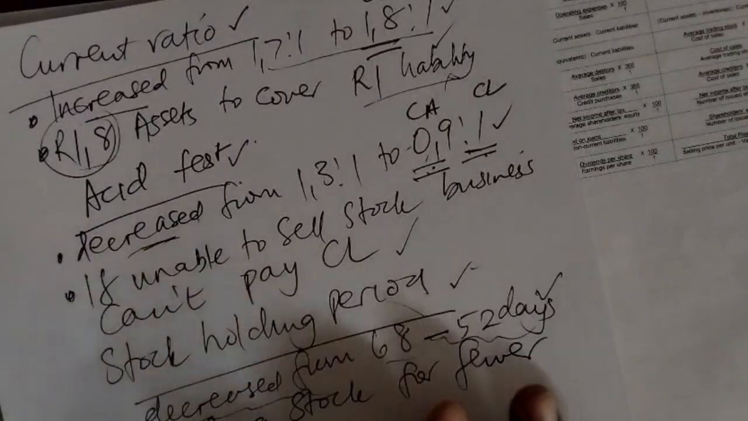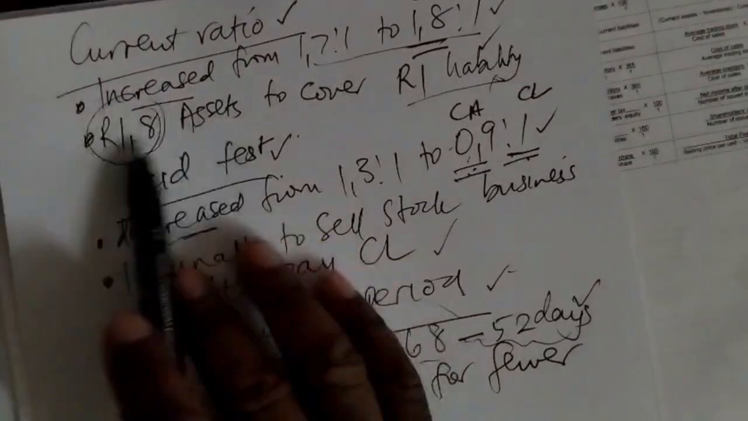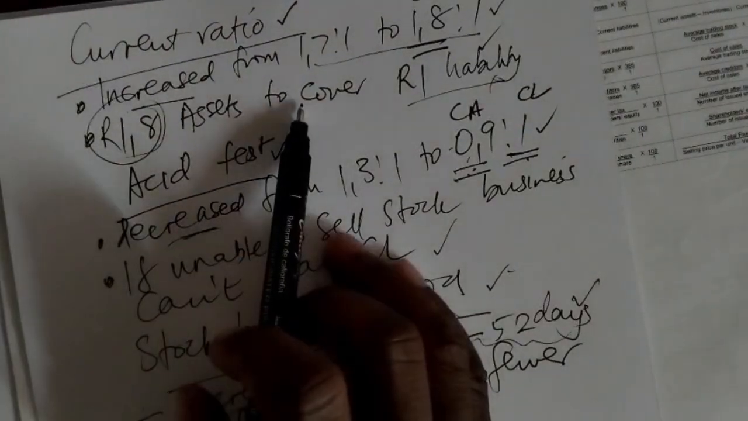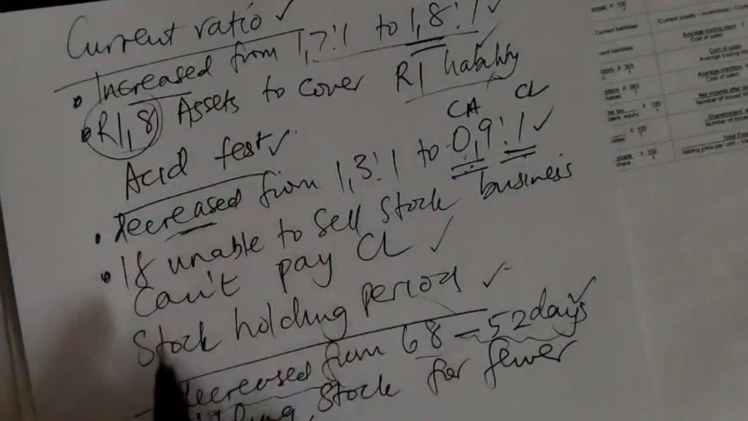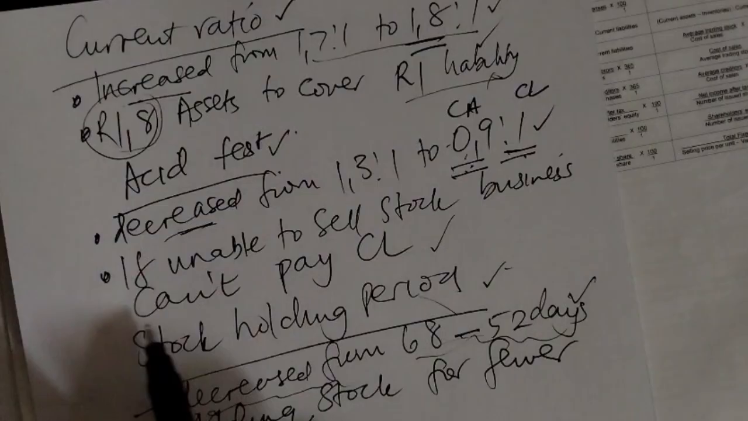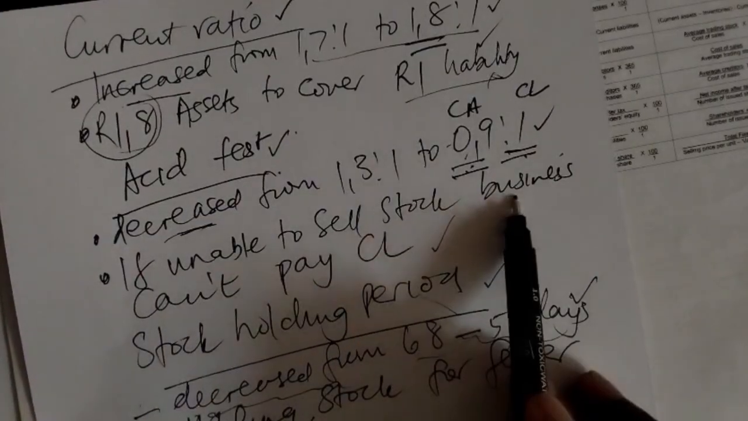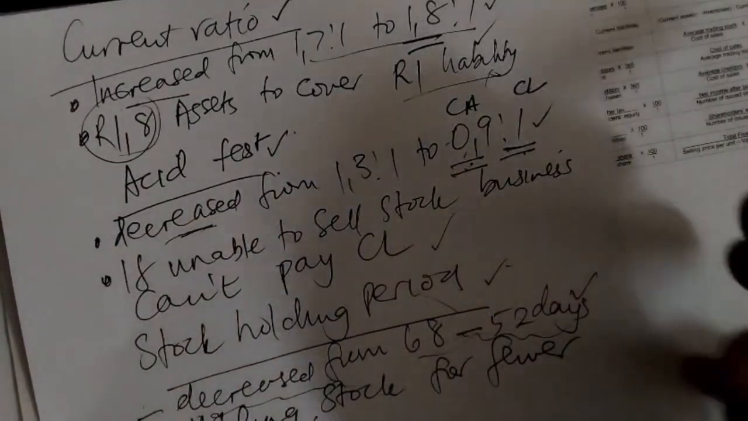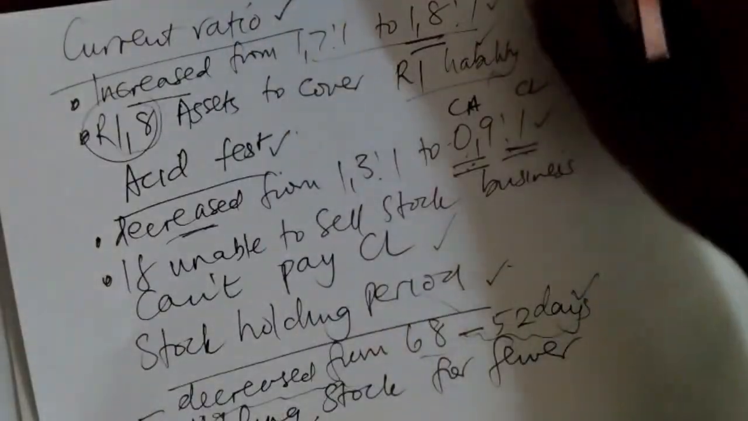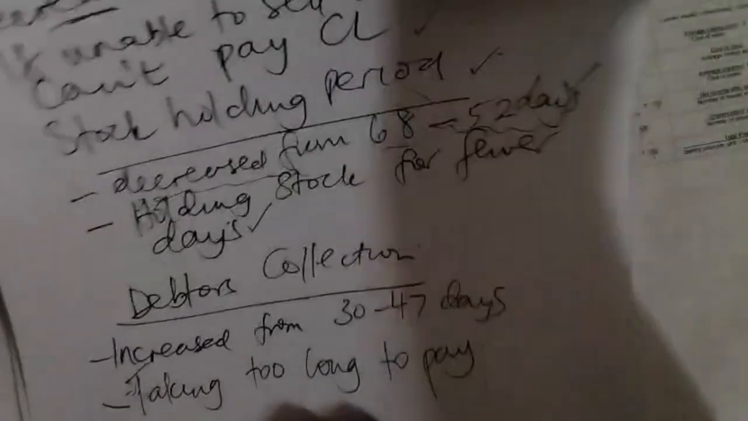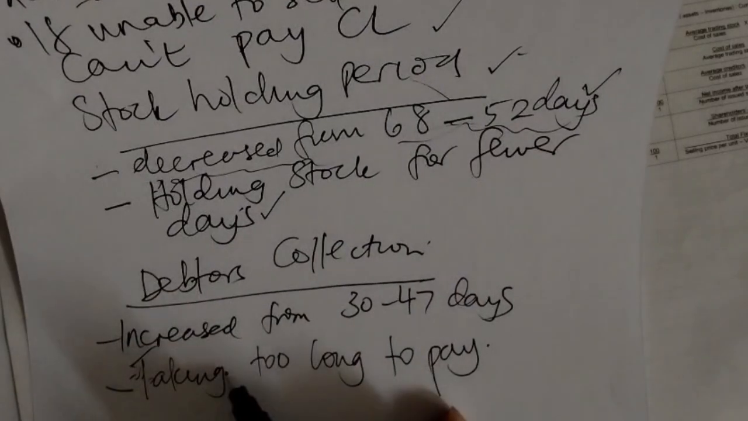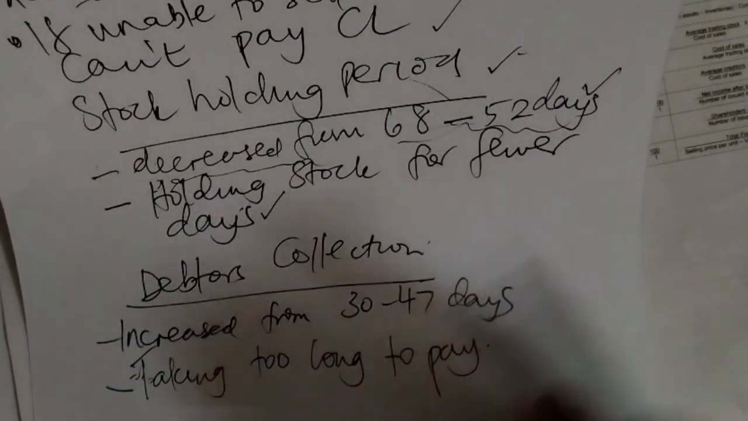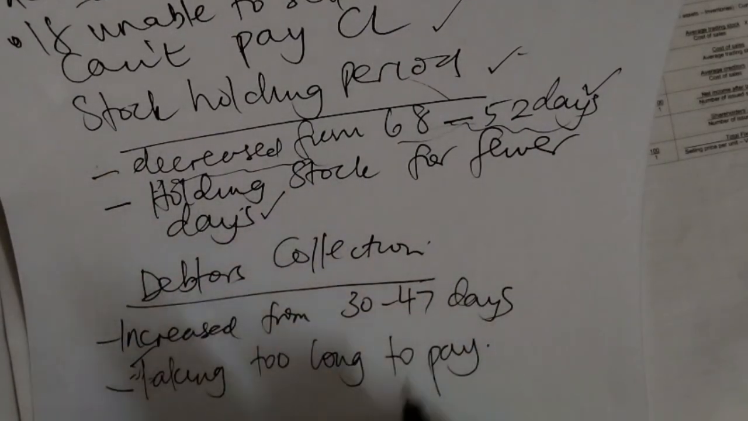Now, I want us to go back as we finalize this. When you look at this liquidity, the current ratio shows you that the liquidity is good because you've got enough current assets to pay current liabilities. The acid test shows you that liquidity is bad because if the business is unable to sell stock, they don't have enough to pay current liabilities. Your stock holding period shows you that the liquidity is good because it means you're keeping stock for fewer days. But your debtors collection shows that liquidity is bad. Why? Because your debtors are taking too long to pay, which may cause a cash flow problem. Thank you.